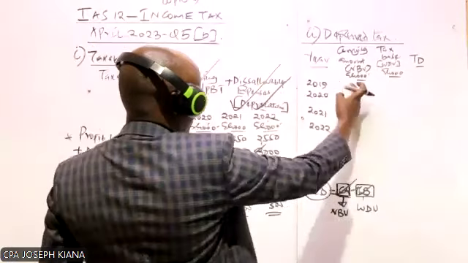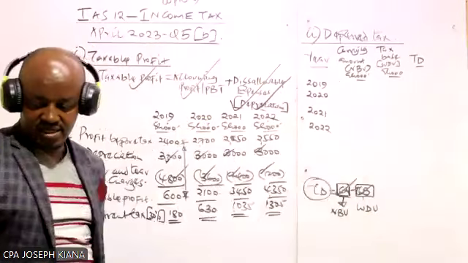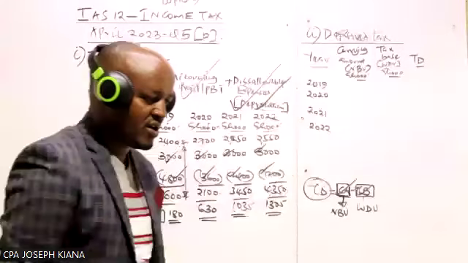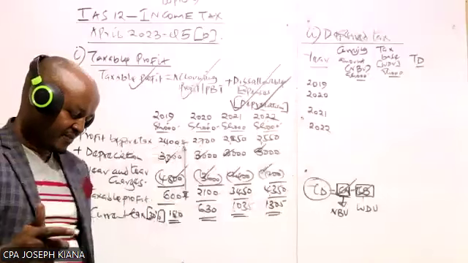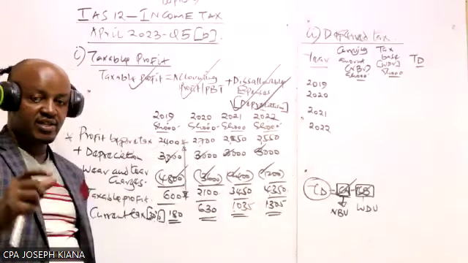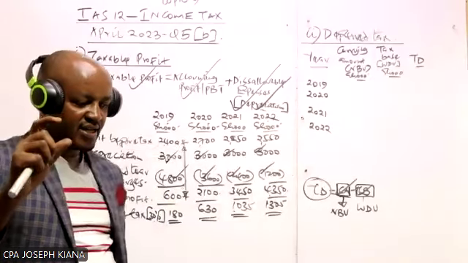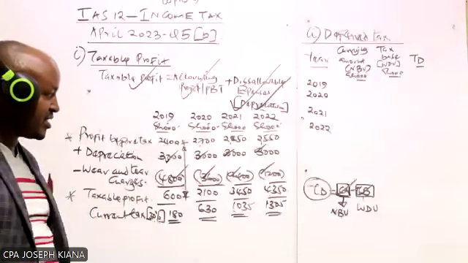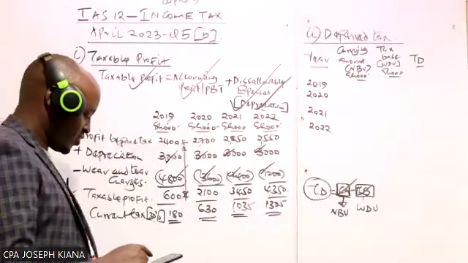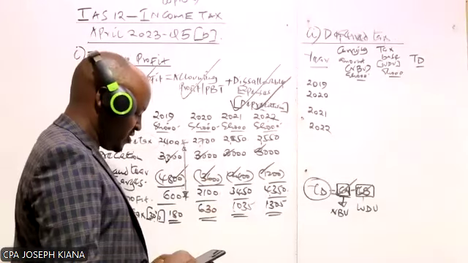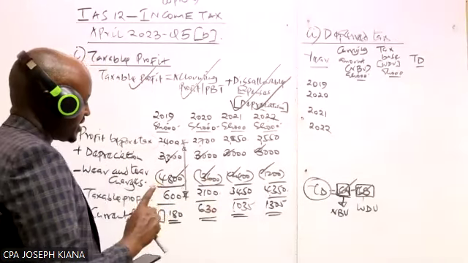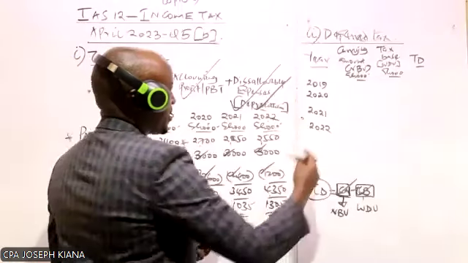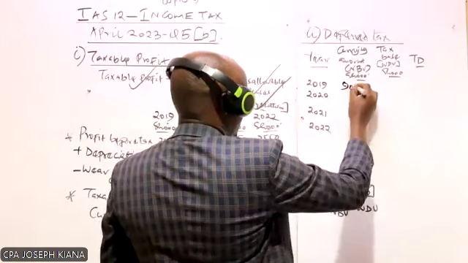Let's now compute this. Can you tell me what will be the net book value of our asset at the end of year 1? We know how to compute the net book value of an asset: we take the cost of the asset minus accumulated depreciation. The cost of our asset was 12 million, I hope you can remember that. What is the depreciation at the end of year 1? It is 3 million. So the carrying amount here will be 9,000.